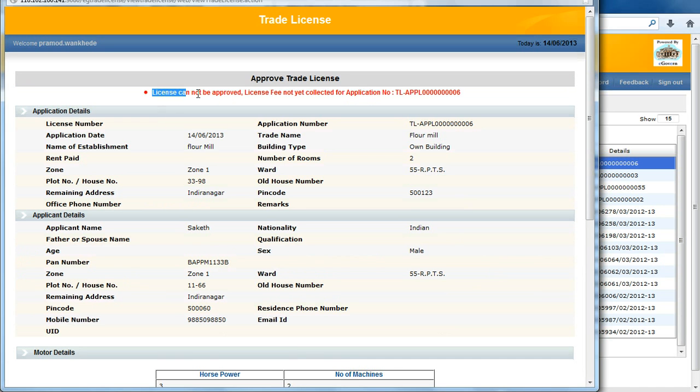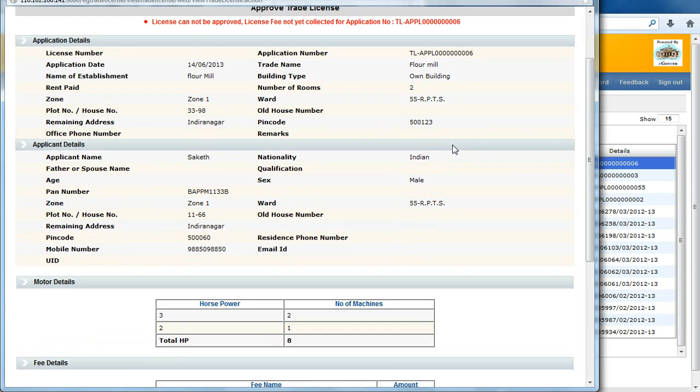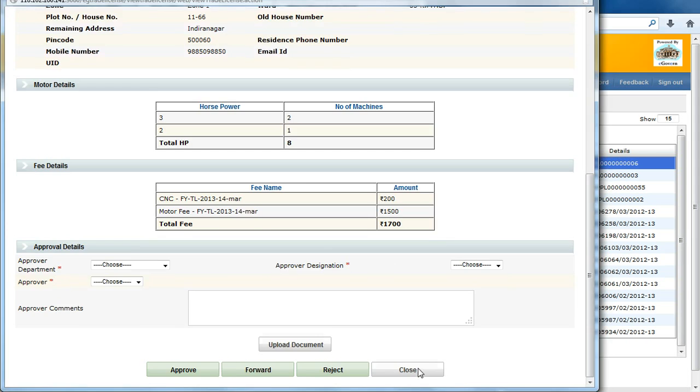Here we can see the message: license cannot be approved, license fee not yet collected for this application. The system in this workflow was configured so that after creating the trade license application, collection should happen, and only then can the approver approve the application. Now I will collect the fee for this application.